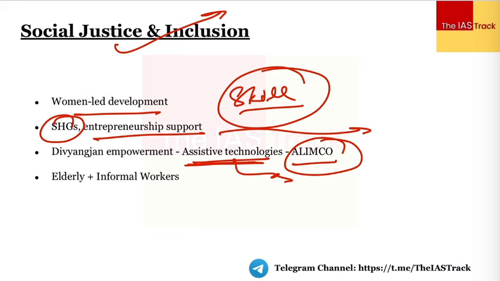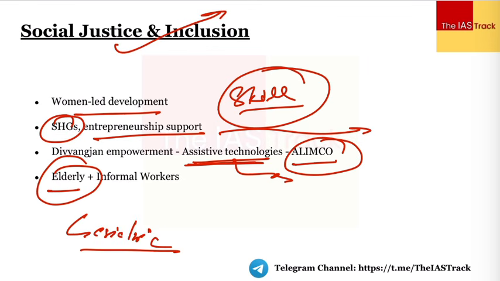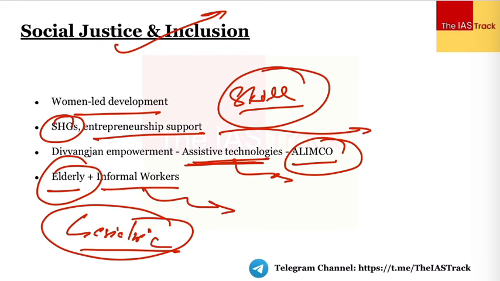Inclusive infrastructure pe hum focus karenge, which is inclusive in a sense that all people can access. Skill training aligned with employability, and also the budget talks about elderly geriatric care, right. It focuses upon the caregivers. We already talked about the caregiver economy, right, formalizing the caregiver economy and the informal workers. The government has already come up with the code on wages, the code on industrial relations, the 4 labor codes. Plus, it's saying that we will come up with schemes which give protection to the informal workers. For example, we have the gig workers, right? We'll make sure that there is a convergence.